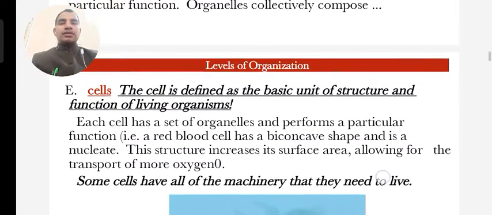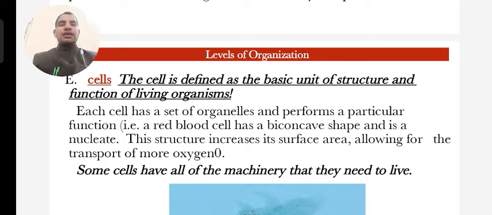Next in the study of anatomy is the cell. A cell is defined as the basic structural and functional unit of the body. It replicates with the help of the cell cycle, which basically has two types, cell growth and cell division.